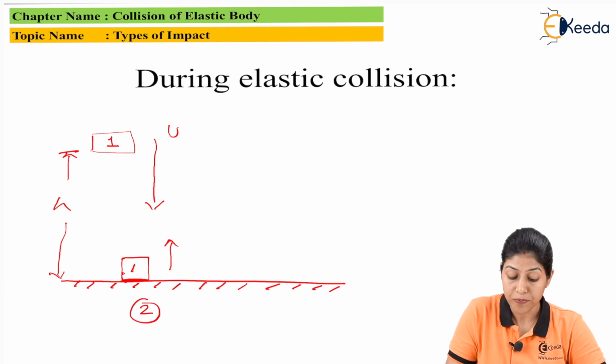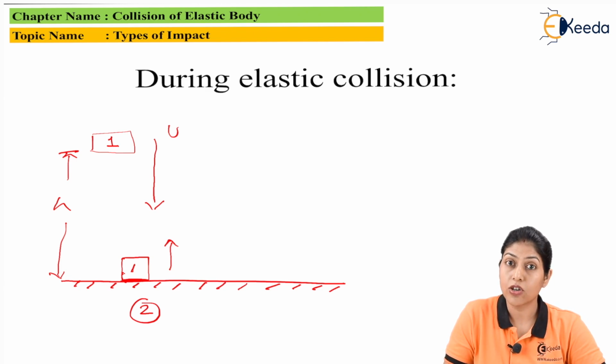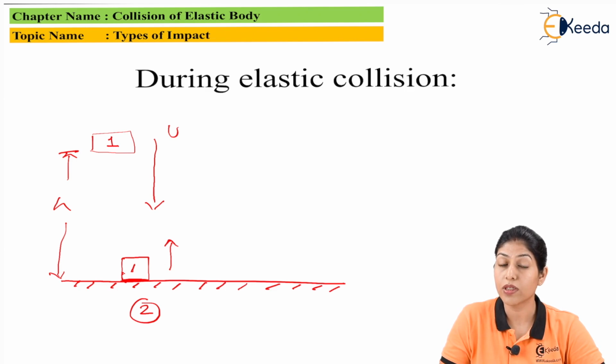Greater the elasticity, greater the elastic collision we consider. So when the body is trying to reach its original condition, that particular term is called restitution.